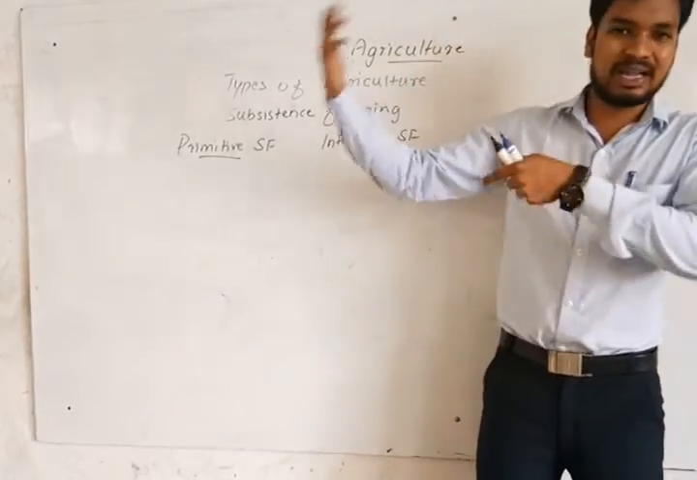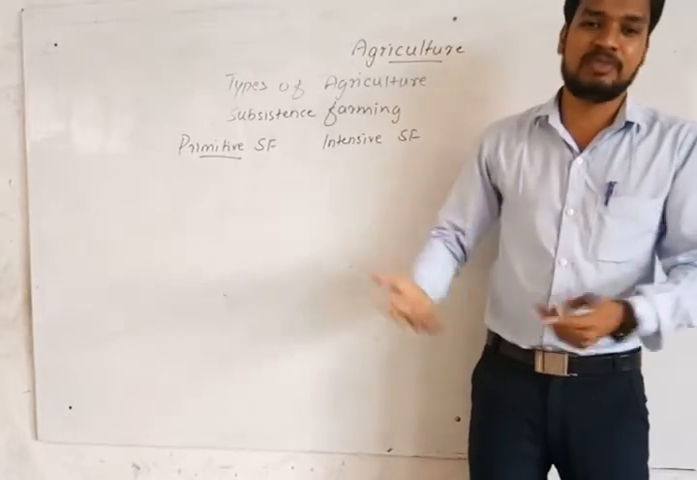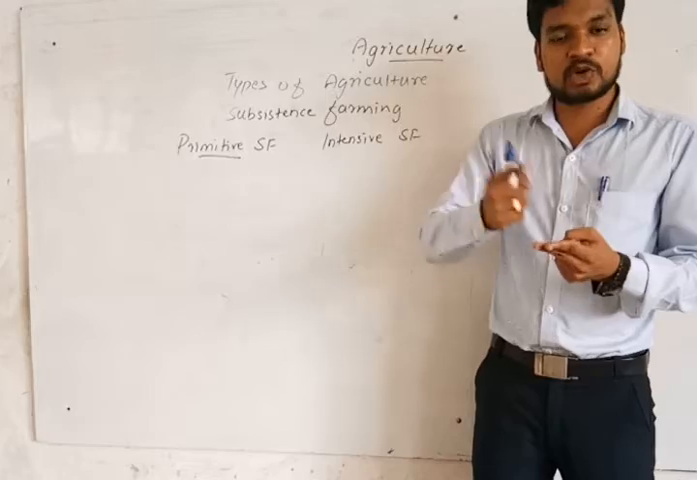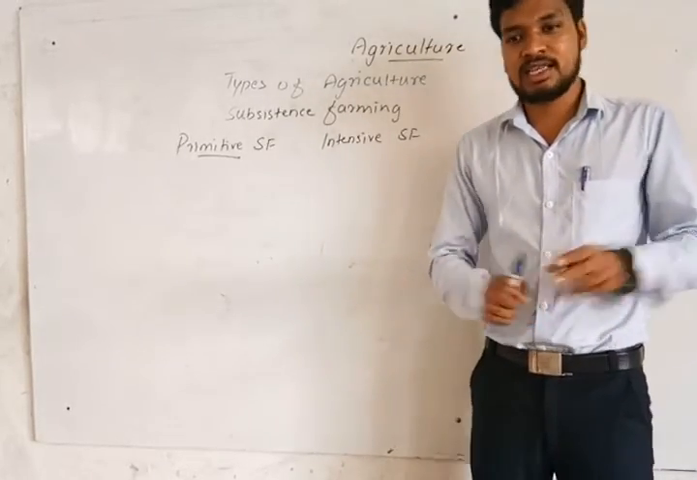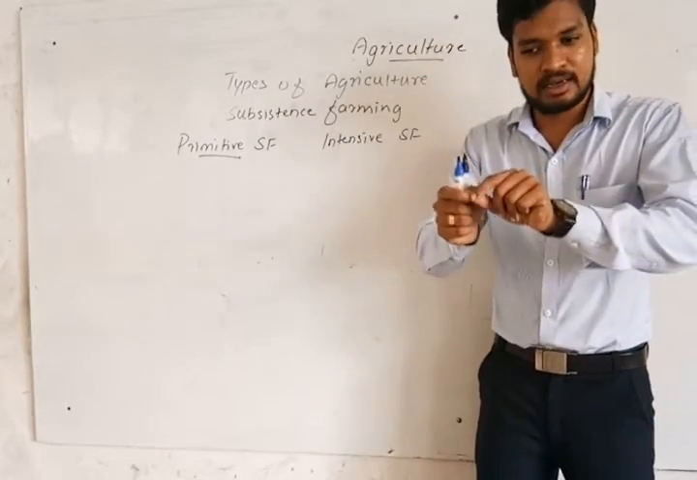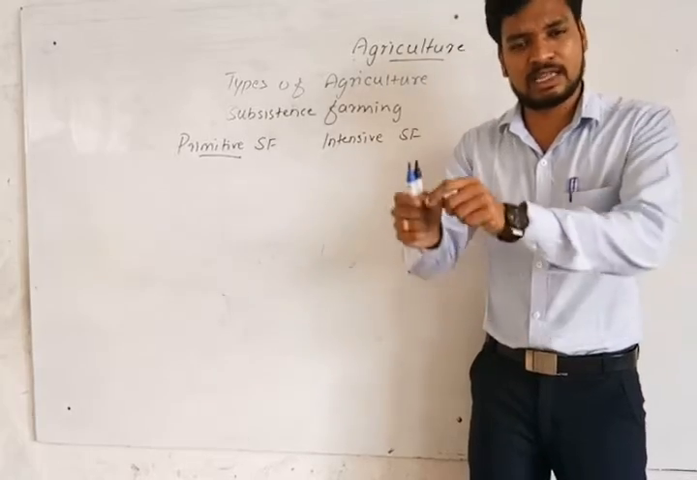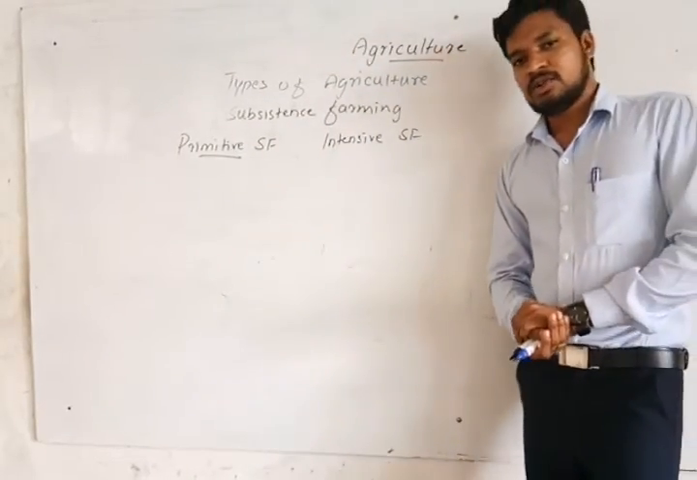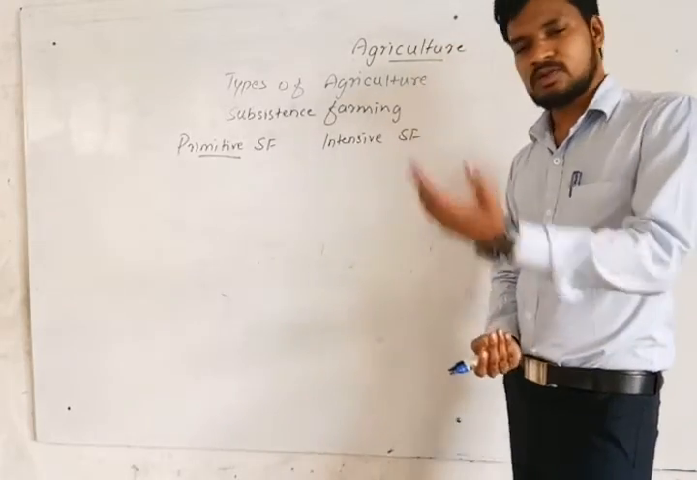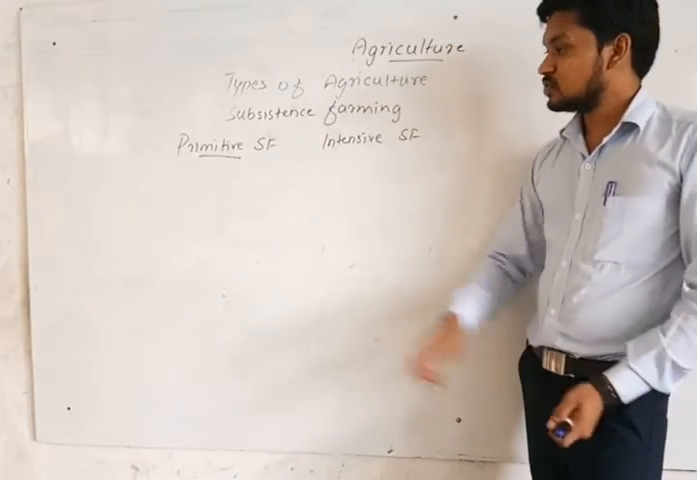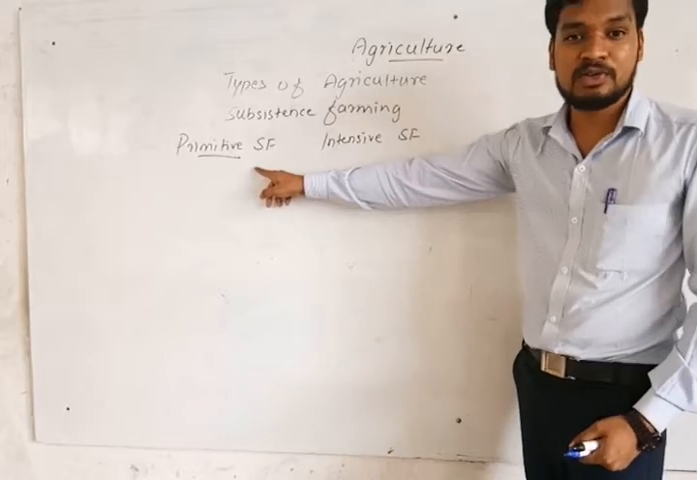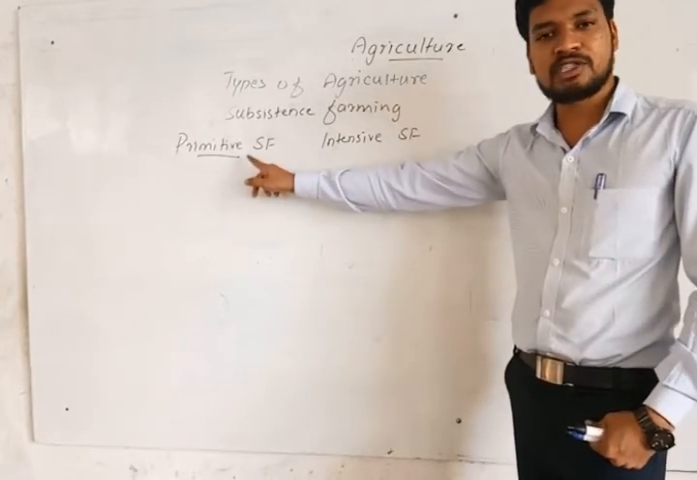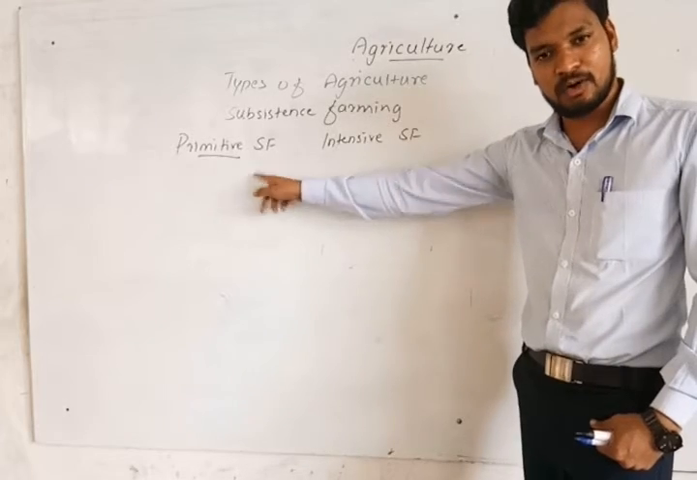So for that reason they used to change their agriculture field. They used to go to other places and do the same thing. So it's called slash and burn. It's also called shifting agriculture, because they were not practicing in one place. They were shifting into other places. So it's called shifting as well as slash and burn agriculture. It's also called primitive subsistence farming. Even now we are practicing this primitive subsistence agriculture.